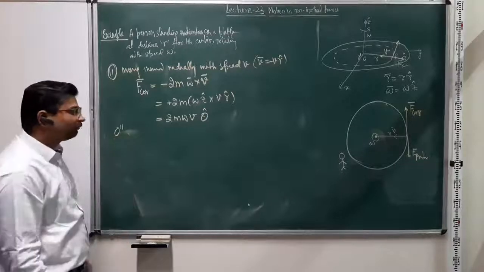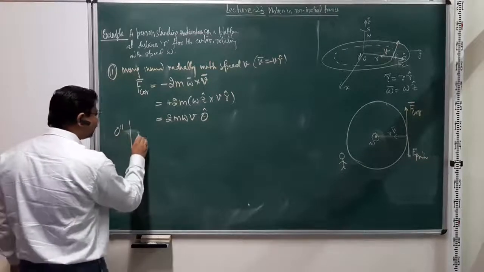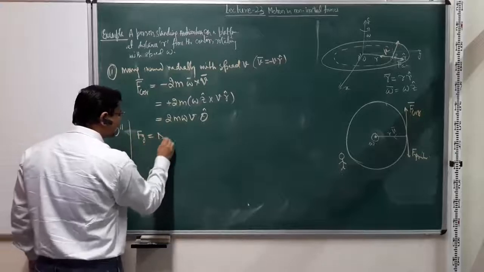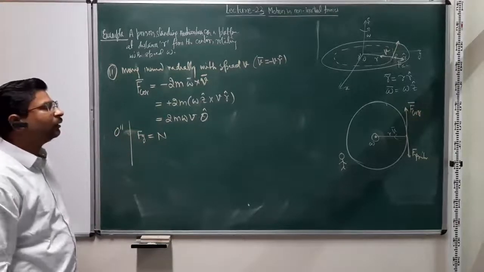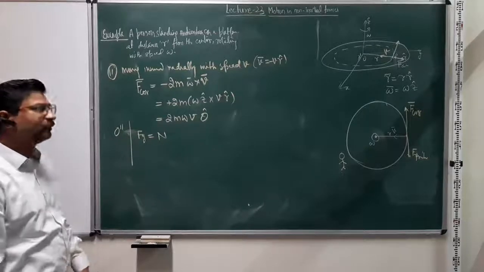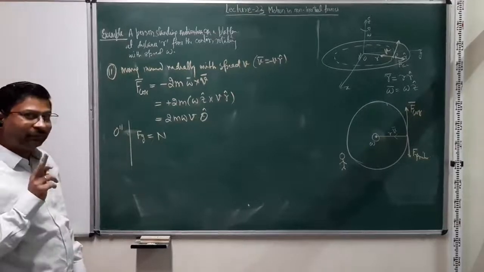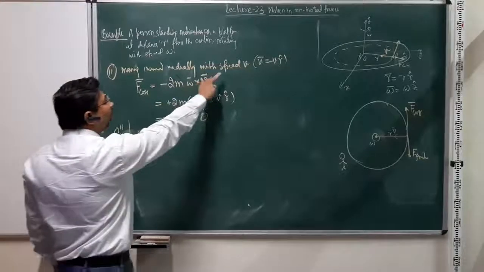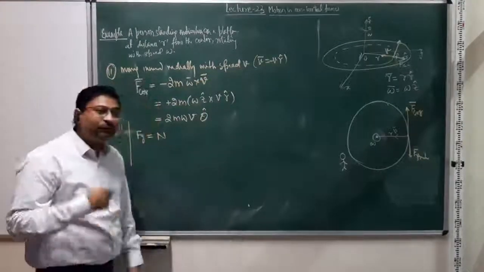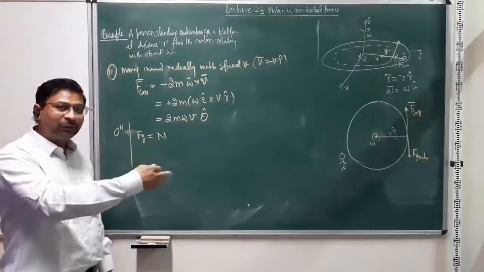again, what are the forces present in O double prime? There is Fg, which is balanced by the normal reaction because we are not moving up and down. We are moving towards the center, but without any acceleration, with a constant speed v. So there is no net acceleration in the rotating frame.